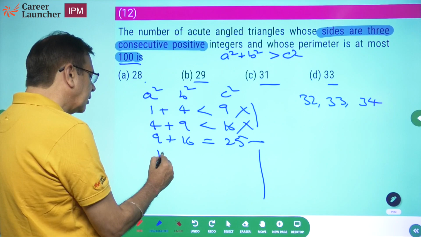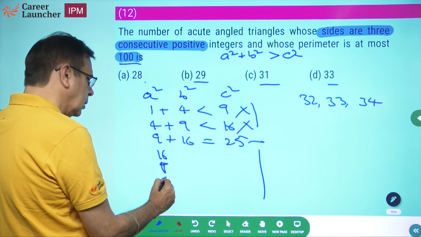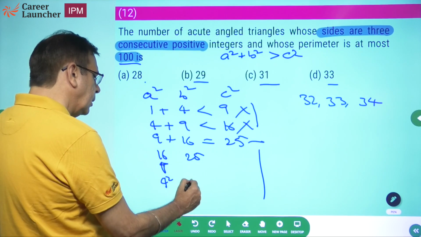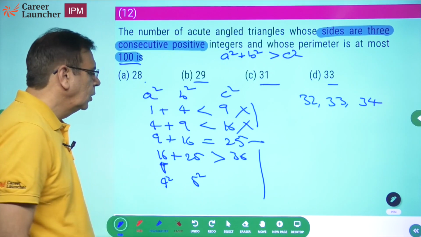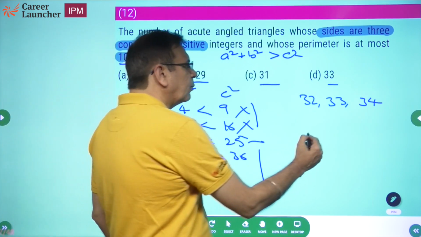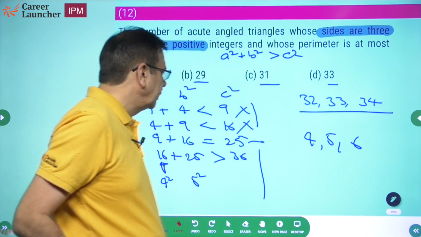4, 5, 6. 4 square is 16, 5 square is 25, 6 square is 36. So what does it mean? You will start from 4, 5, 6 and the biggest one will be 32, 33, 34.